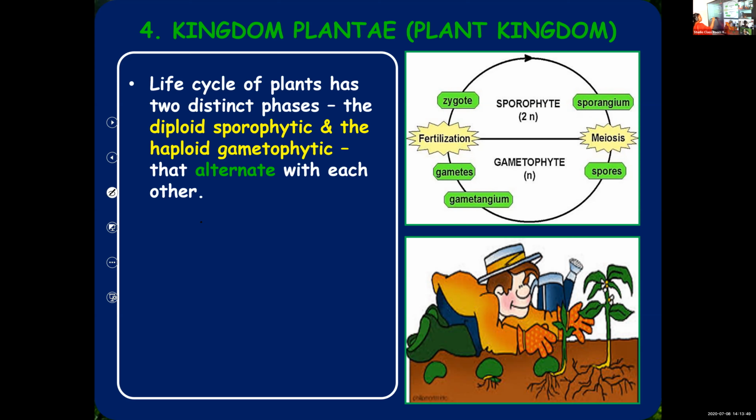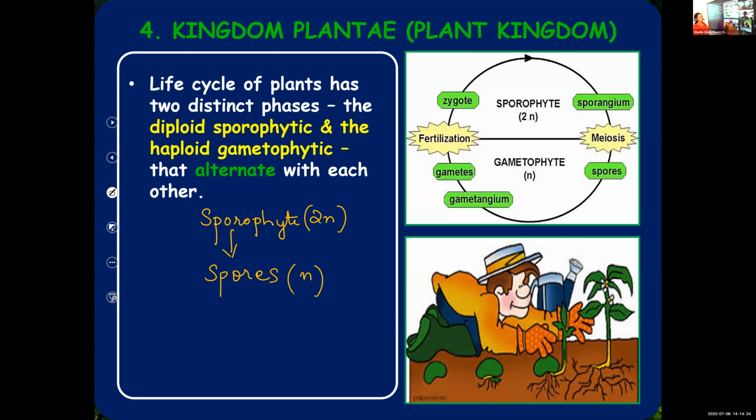Starting with the sporophyte: it is diploid, and sporophyte means spore bearing, so it will produce spores. The spores will be haploid. So diploid sporophyte produces haploid spores, which means the chromosome number is reduced. So which type of division will it be, mitosis or meiosis?